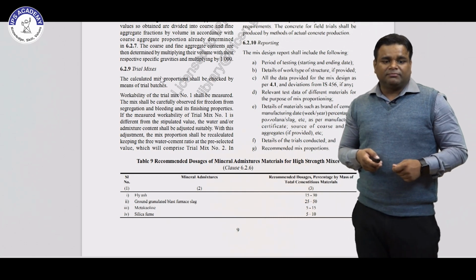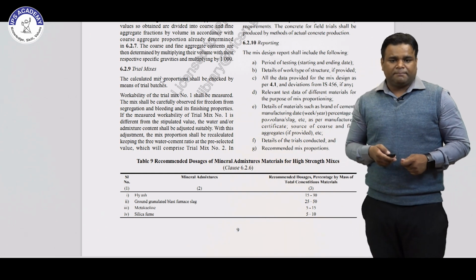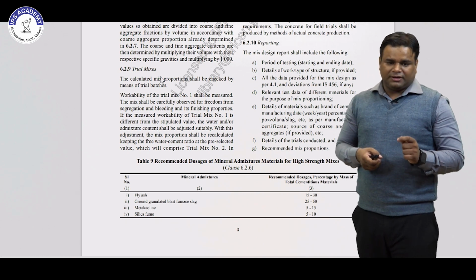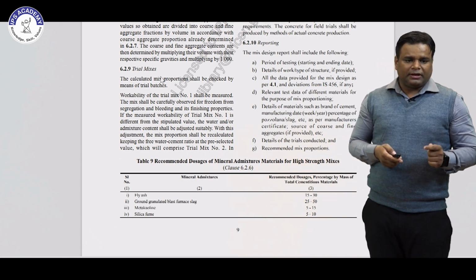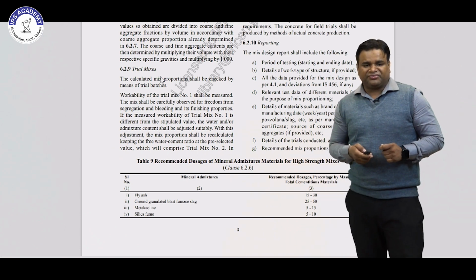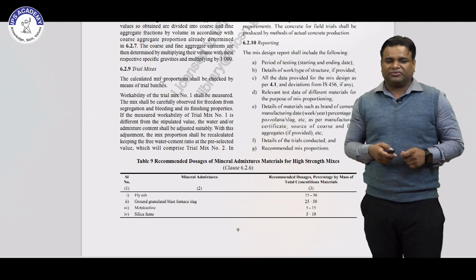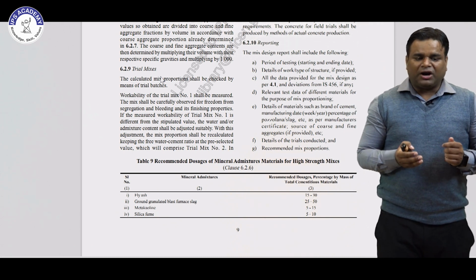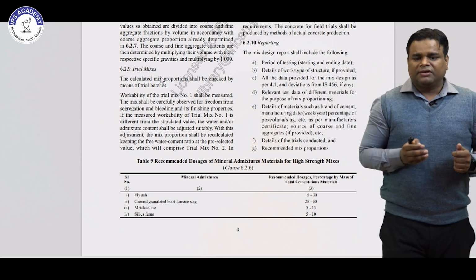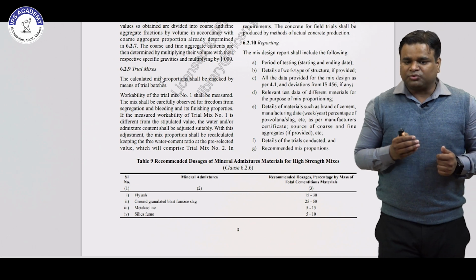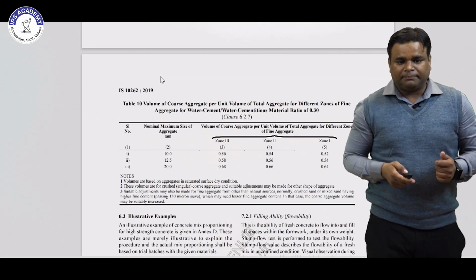Then these are the recommended doses of mineral admixture materials for high strength mixes. For fly ash, the recommended dose is 15 to 30%. GGBS is 25 to 50%, metakaolin is 5 to 15%, and silica fume 5 to 10%. So these are the recommended doses and the percentage we have to use in our concrete. So fly ash we can use only 15 to 30%, GGBS 25 to 50%, metakaolin up to 15% and silica fume up to 10% only.